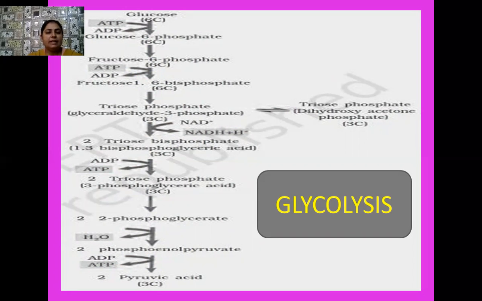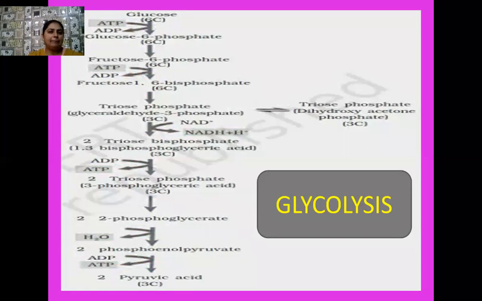With the help of one enzyme, it later changes into fructose 6-phosphate, which is also a 6-carbon compound. When its further oxidation takes place, this fructose 6-phosphate, by utilizing 1 ATP, forms fructose 1,6-bisphosphate, which is again a 6-carbon compound.